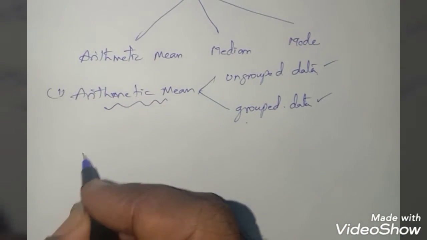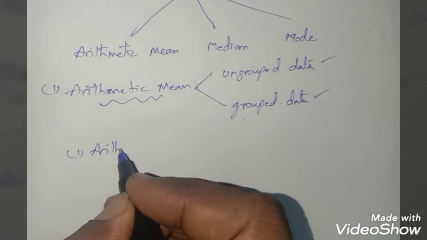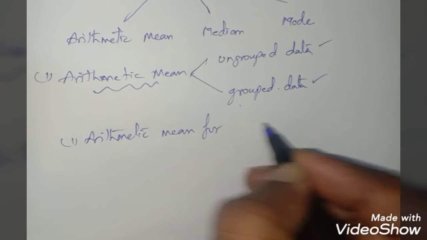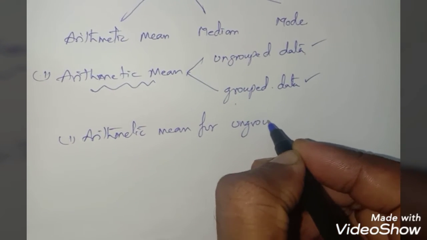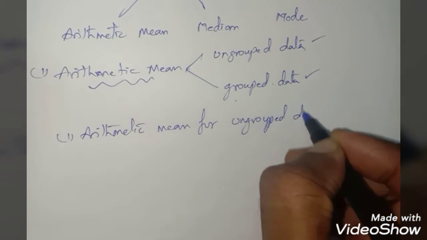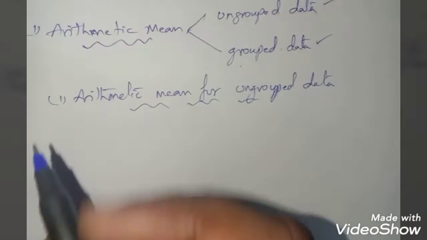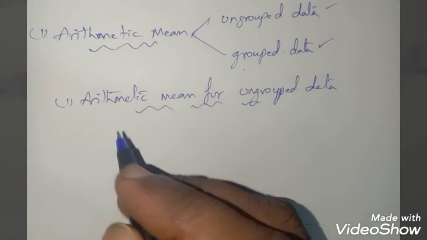Now arithmetic mean for ungrouped data. For this you have a definition.